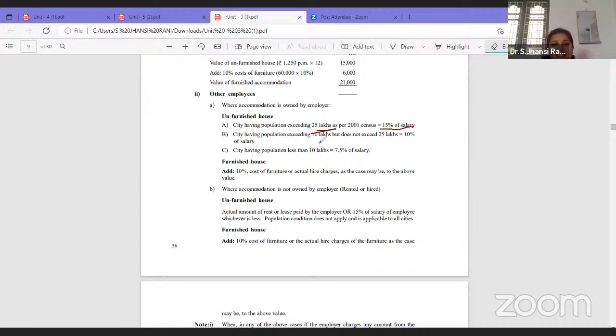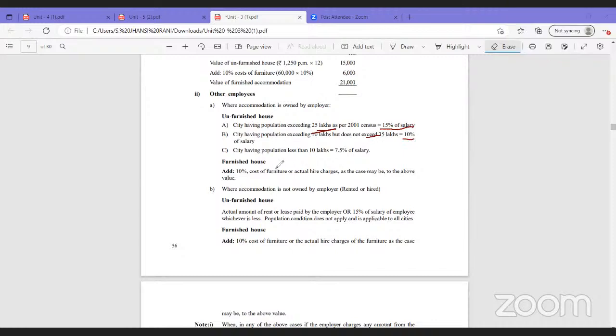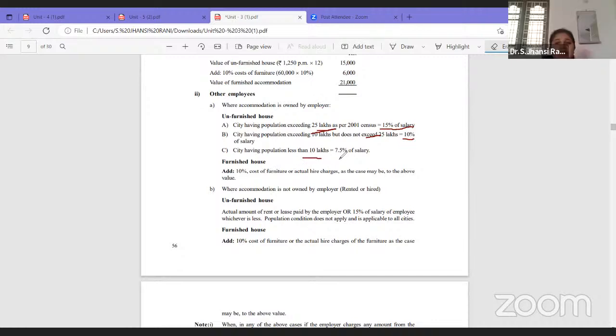If the city has a population exceeding 10 lakhs but not exceeding 25 lakhs, then 10% of salary will be taken. And if the city has a population less than 10 lakhs, then we take 7.5% of salary.